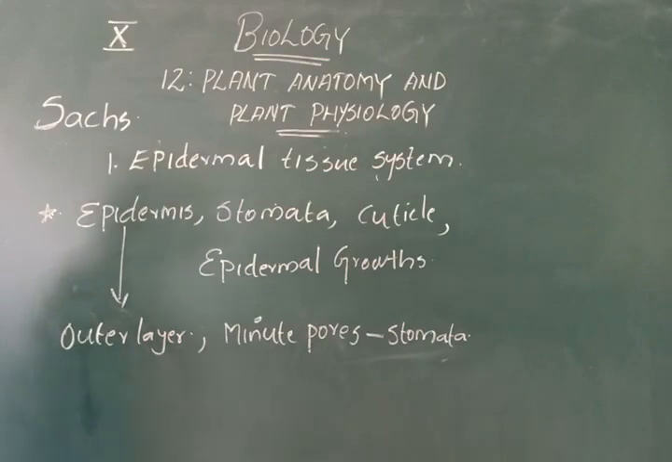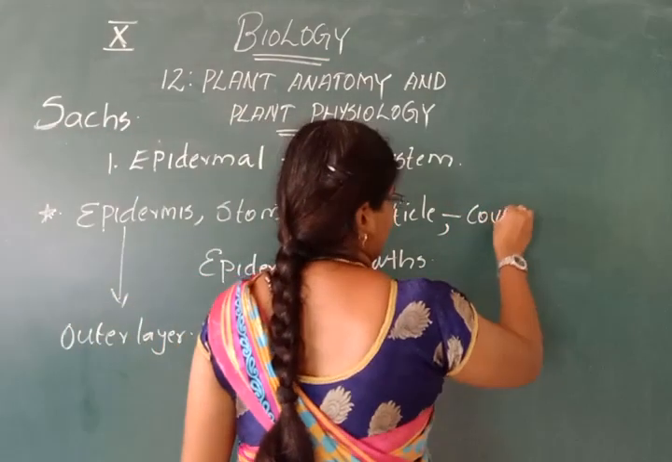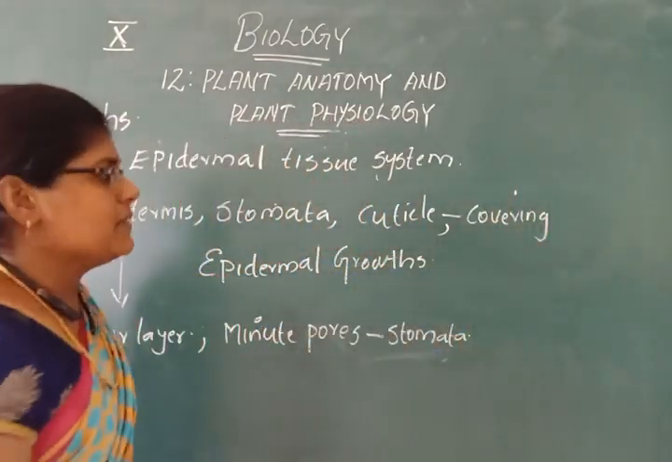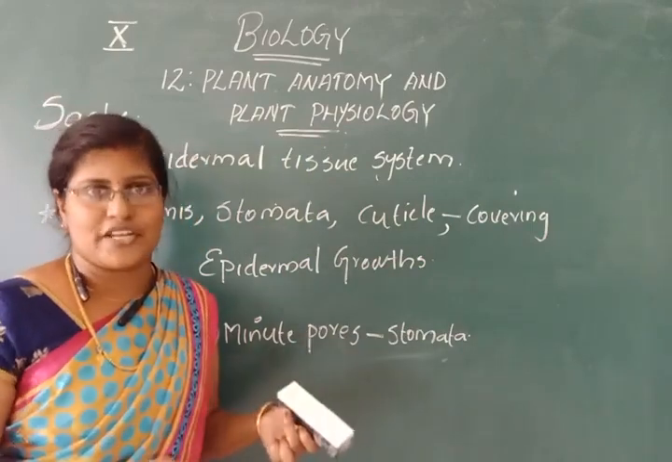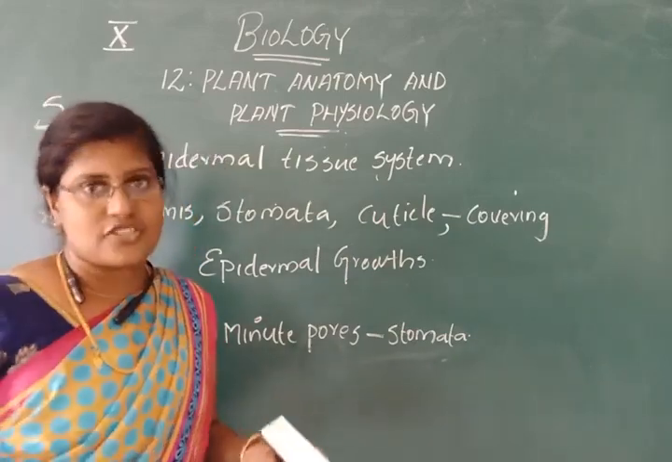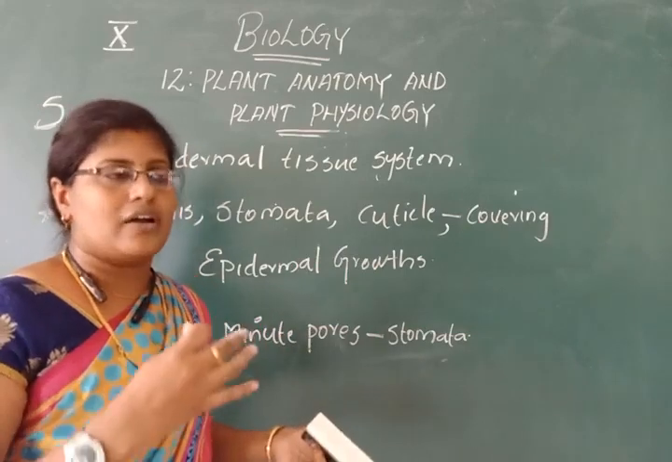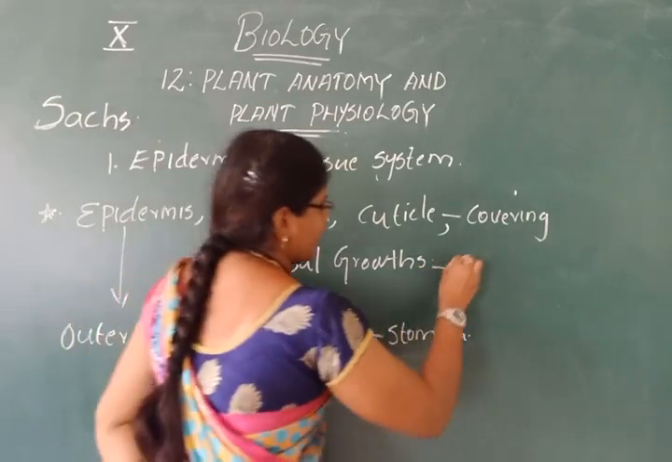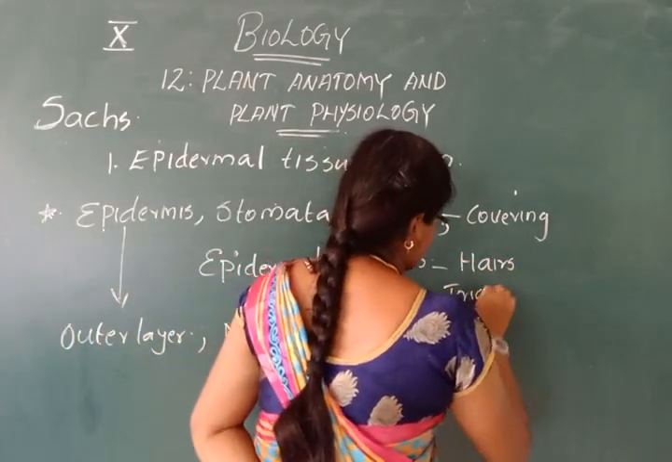Okay, then what is cuticle? Cuticle is the covering of the epidermis which helps in regulating transpiration. No worries, we will discuss what transpiration is in the next chapter. So cuticle helps in the regulation of transpiration. Then finally, epidermal hairs and trichomes.